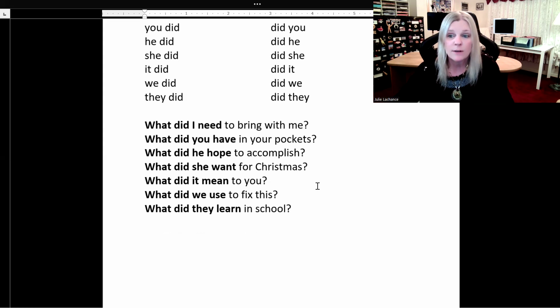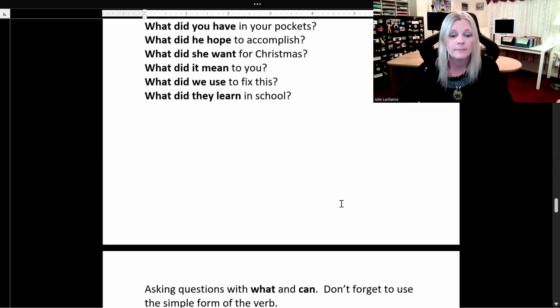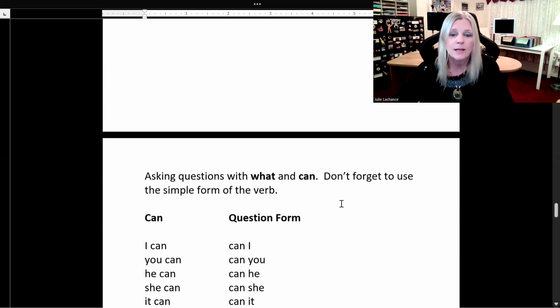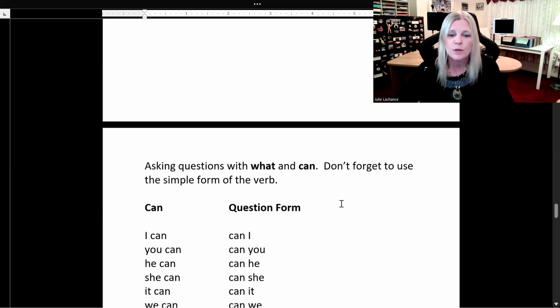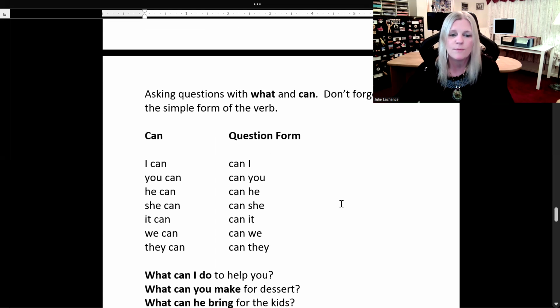Let's look for the simple form of the verb in these sentences. Need, have, hope, want, mean, use, learn. All in the simple form. I told you. Asking questions with what and can. Don't forget to use the simple form of the verb. So when we use can, we use the simple form of the verb.